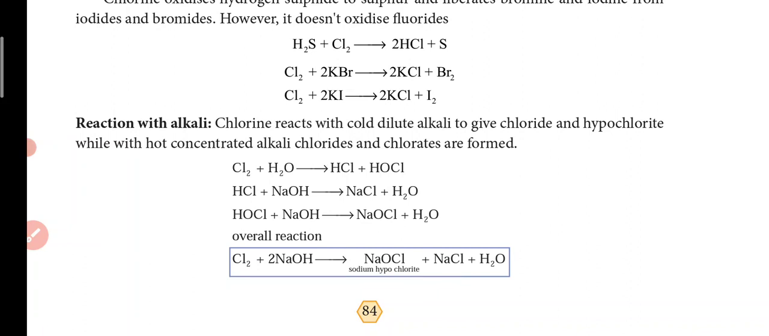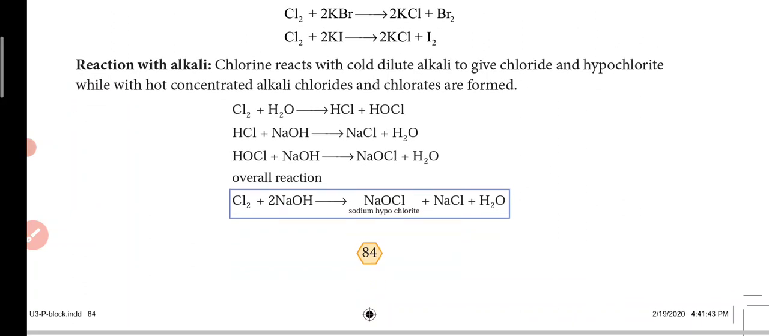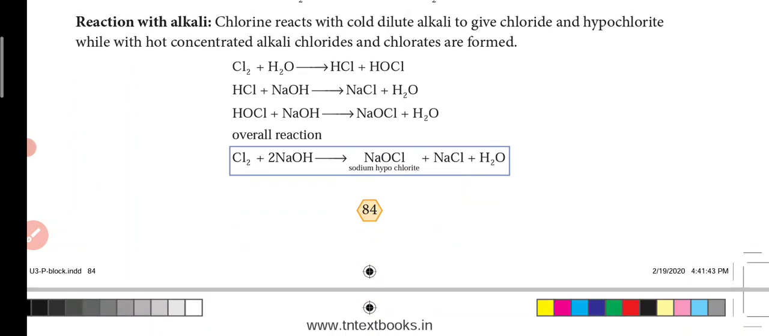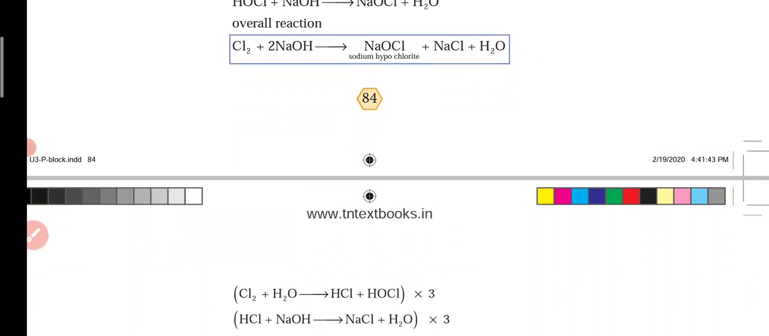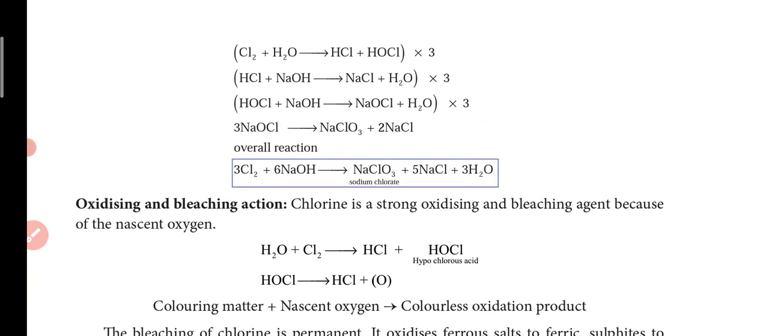Reaction with alkalis. Alkalis means when a base is dissolved in water, we call it an alkali. Chlorine reacts with cold dilute alkali to give chloride and hypochlorite, while with hot concentrated alkali, chlorides and chlorates are formed. You can see the simple equations. You just go through all this. This will not be so important. You concentrate on the book back questions and a few preparations wherever I have stressed.